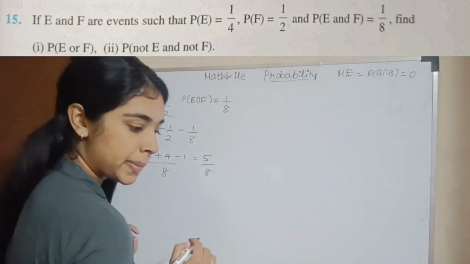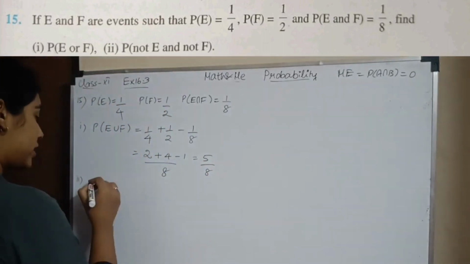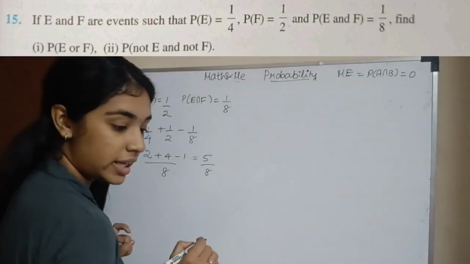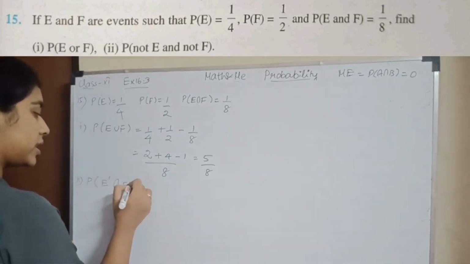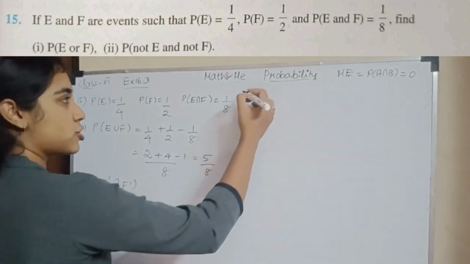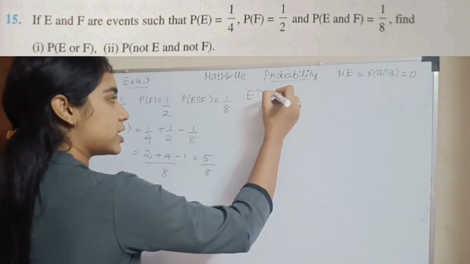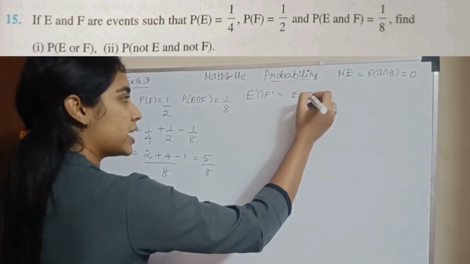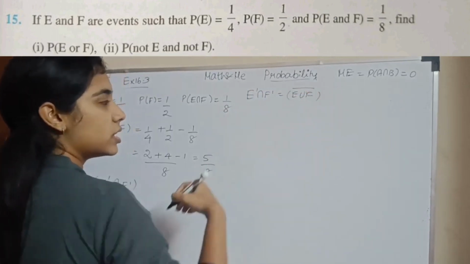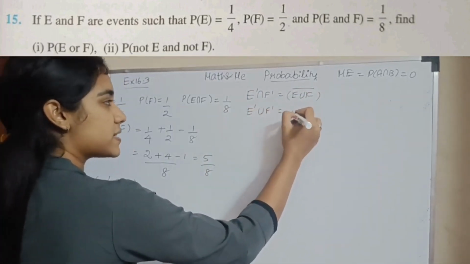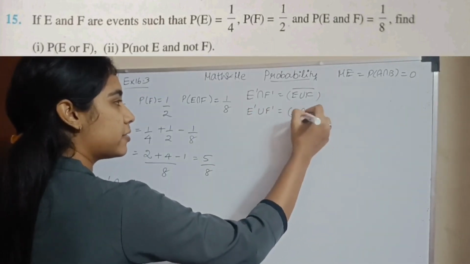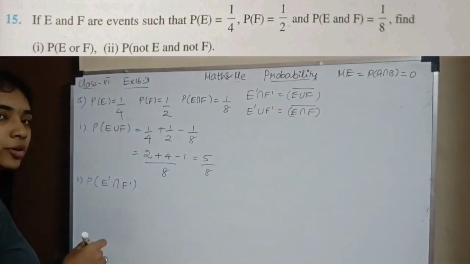Second subsection, probability of not E and not F. So E dash intersection F dash. Do you remember De Morgan's law? E dash intersection F dash is nothing but E union F the whole dash. And also E dash union F dash is nothing but E intersection F the whole dash.